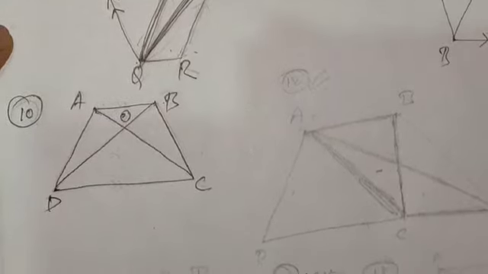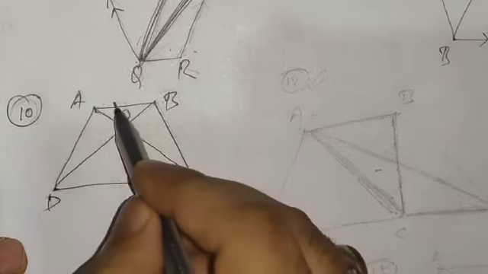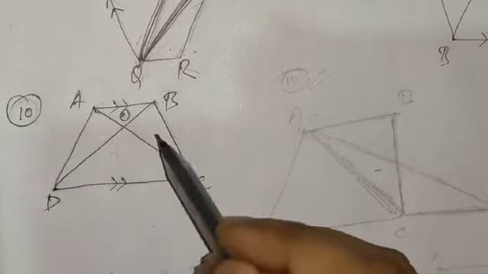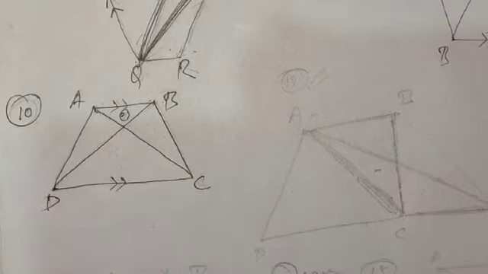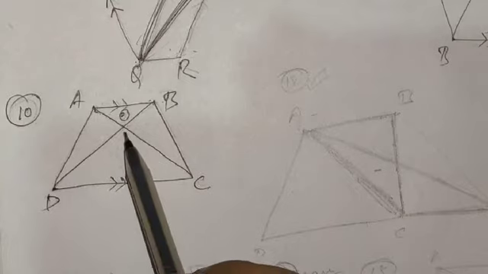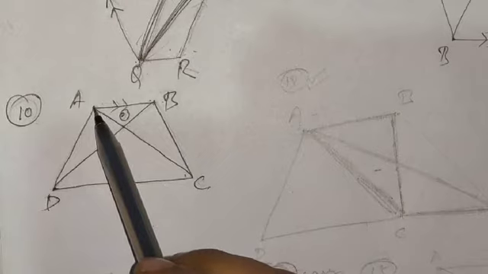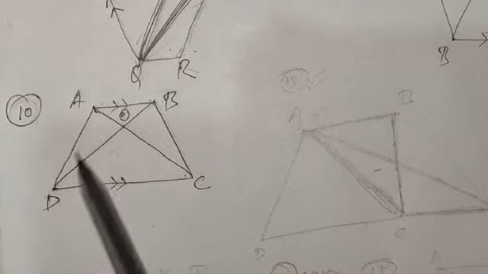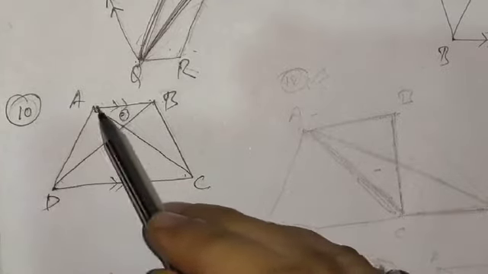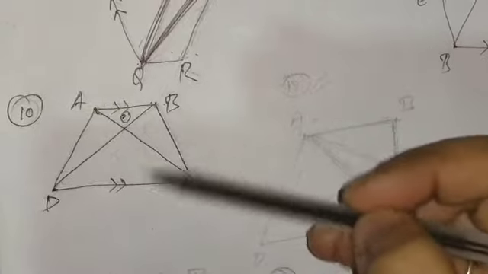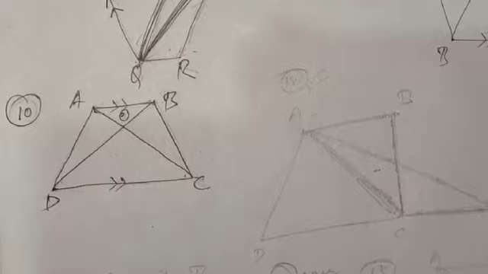Okay, now see this picture. This is the trapezium ABCD. In this, these two lines are parallel to each other, and the diagonals intersect at point O. Now we can easily write, since AB is parallel to CD, therefore the area of triangle ABD is equal to the area of triangle ABC. All of you must agree with me, because these two triangles are on the same base, that is AB, and are within the same parallel lines, AB and CD. I hope you understand the thing.